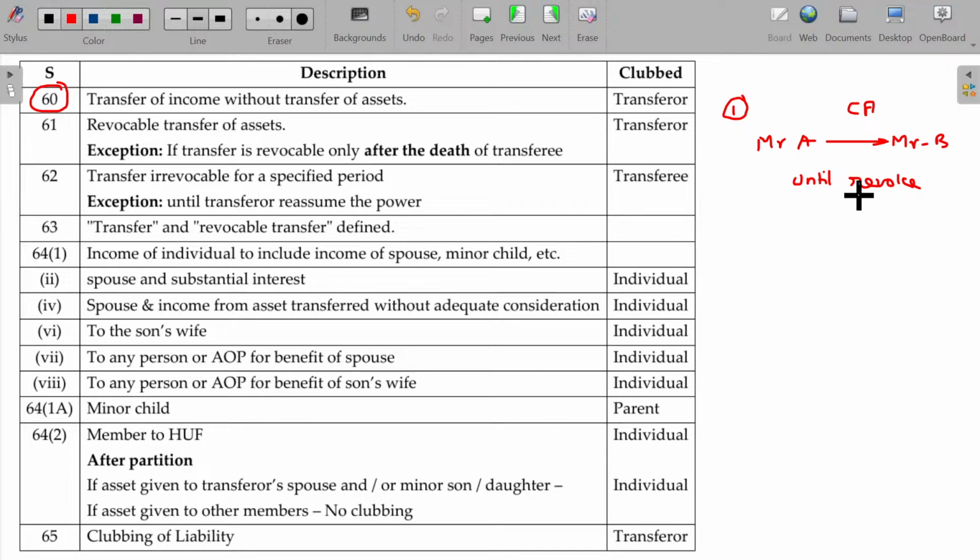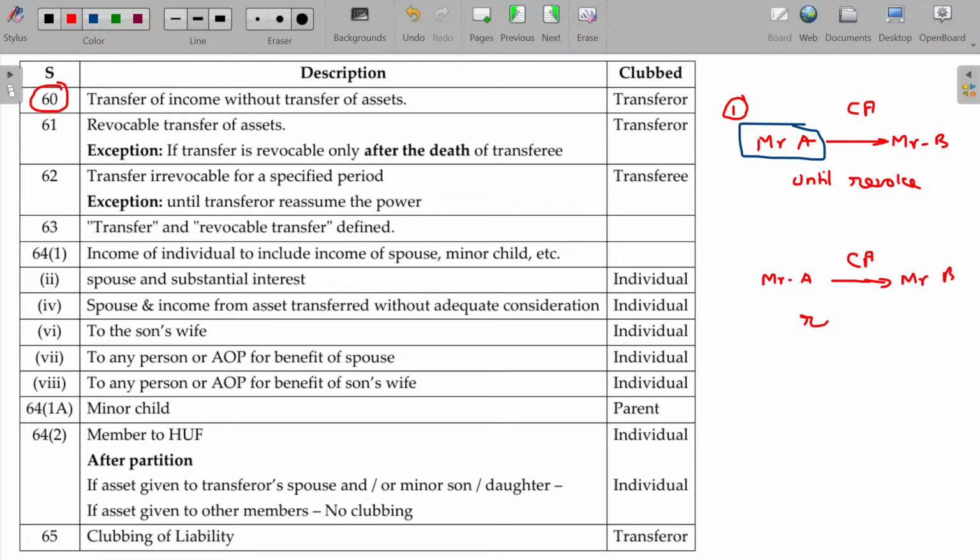Mr. A is the owner of the property. He hands over the property to Mr. B. He enjoys the possession of this for 2 or 3 years or until Mr. A wants it back. Then this income will be clubbed only in the hands of Mr. A. Now Mr. A transfers the house property or any capital asset to Mr. B, and Mr. A has the right to get it back.